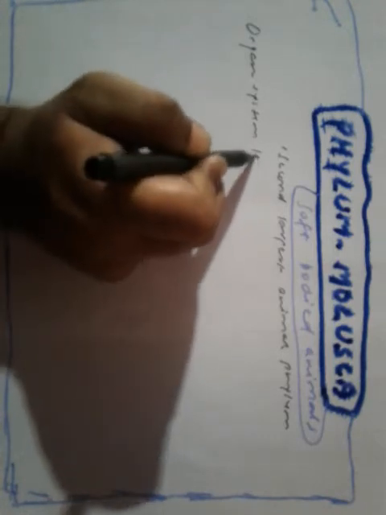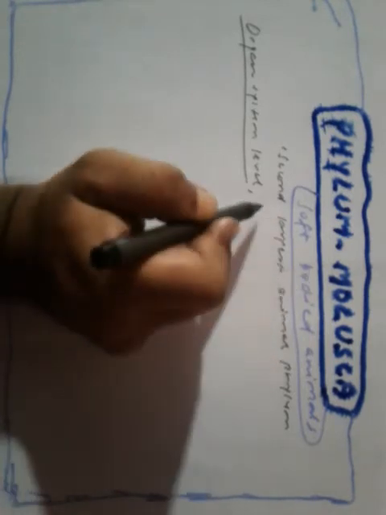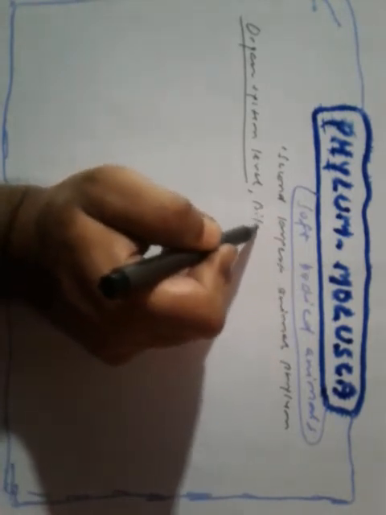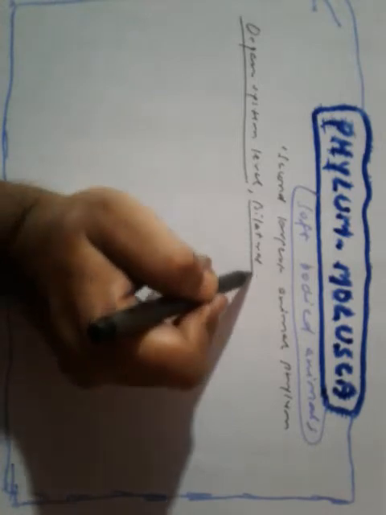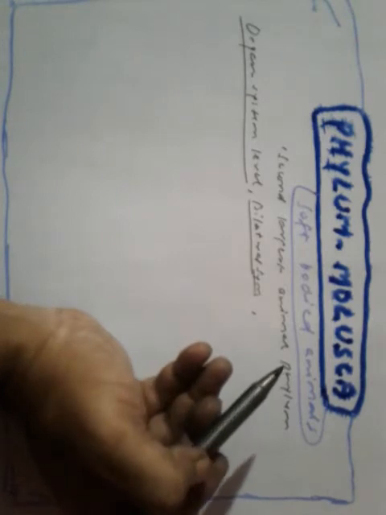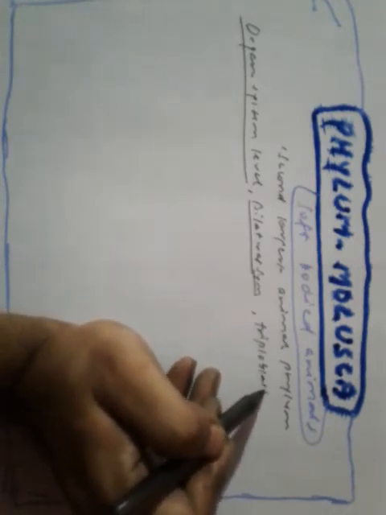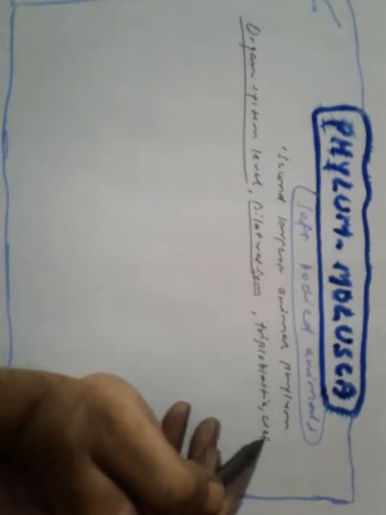So what kind of body organization do they have? They have organ system level of body organization. What kind of symmetry do they have? They are bilateral symmetrical. Germ layers, what kind of germ layers do they have? They are triploblastic and they are coelomate animals.